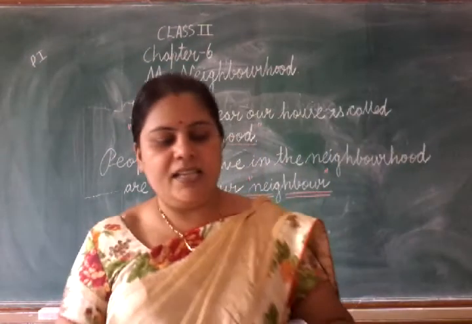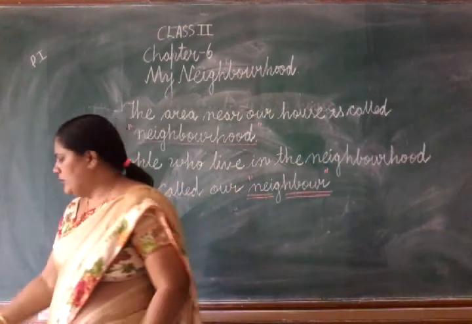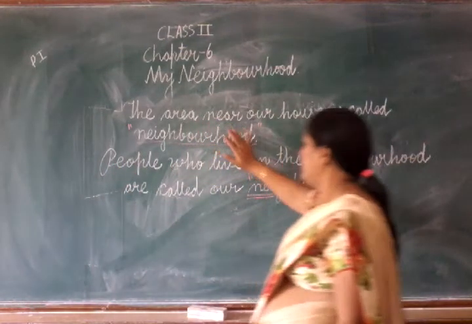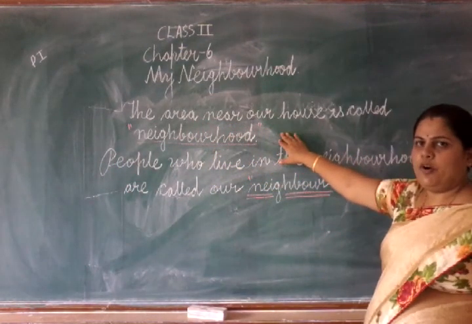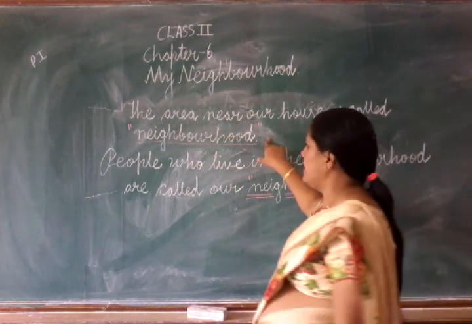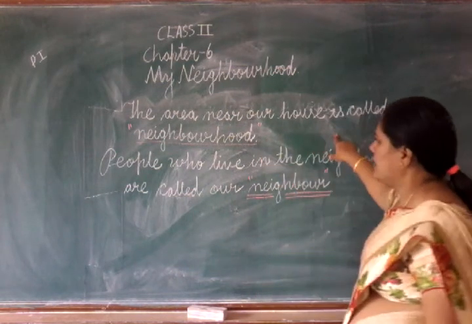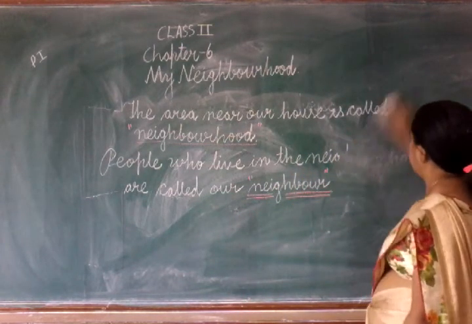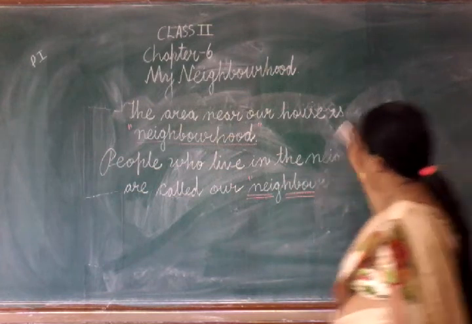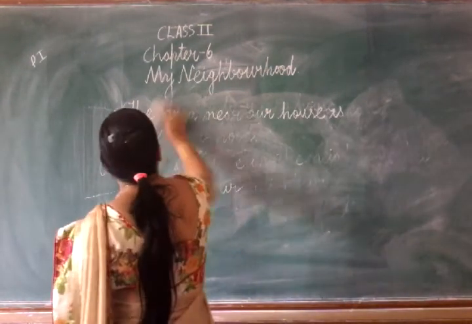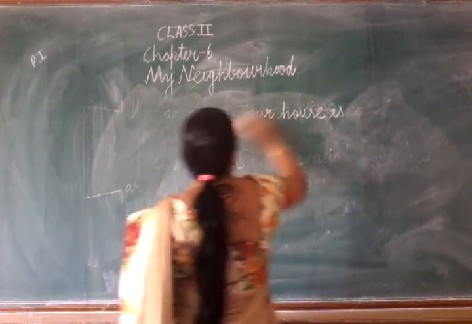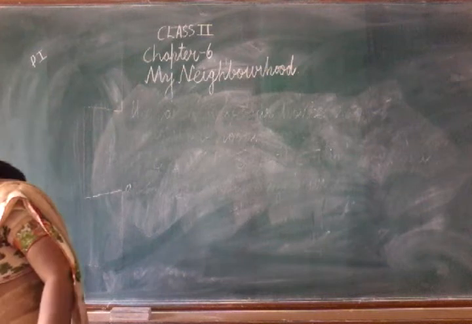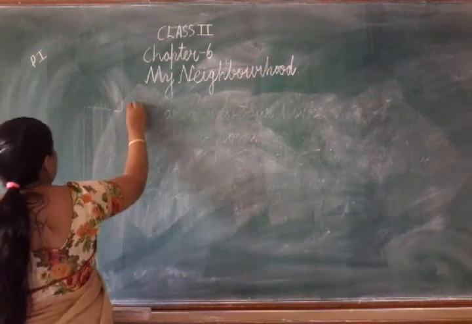Now turn the page and first we will discuss the post office. Understand? First you understand before erasing the board. Once again, the area near your houses is called a neighborhood, and people who live in the neighborhood are called neighbors. Hope you understand and remember this definition of neighborhood. Now first we will have a discussion of the post office.